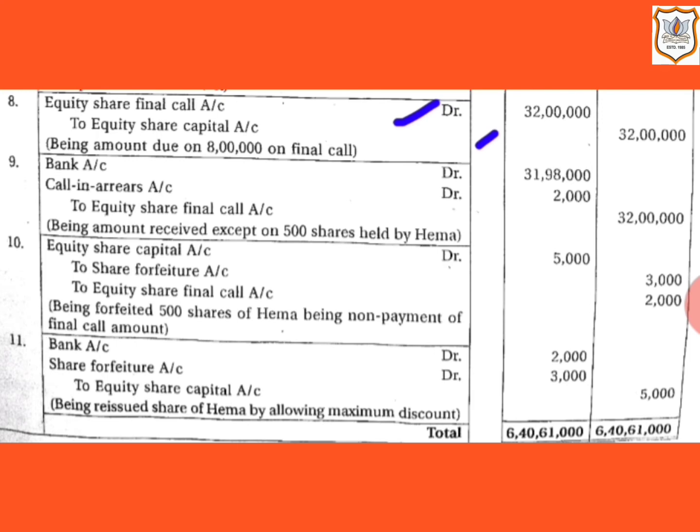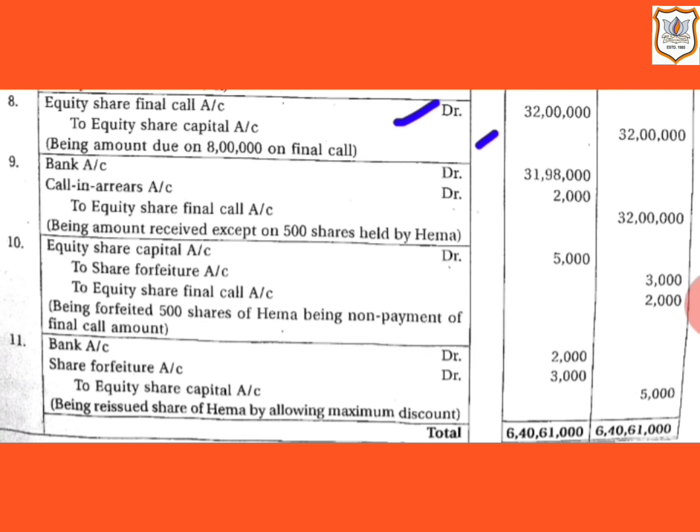Here again company did not receive the amount for all the shares allotted. Here one shareholder, that is Hema, who was allotted 500 shares, did not pay money due on final call.